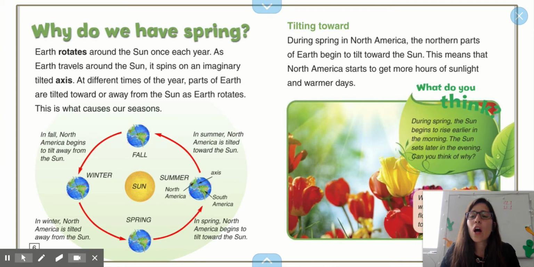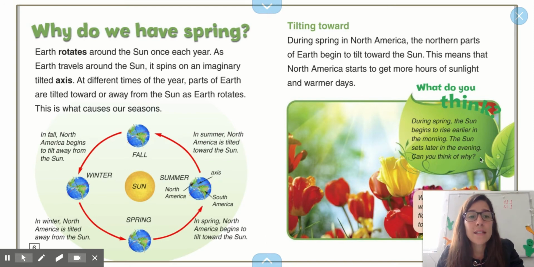In fall, North America begins to tilt away from the sun. In summer, North America is tilted towards the sun. In winter, North America is tilted away from the sun, and in spring, North America begins to tilt towards the sun. During spring, in North America, the northern parts of Earth begin to tilt toward the sun. This means that North America starts to get more hours of sunlight and warmer days.